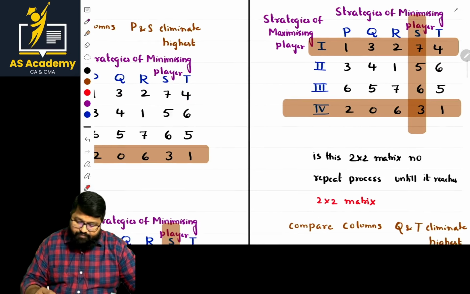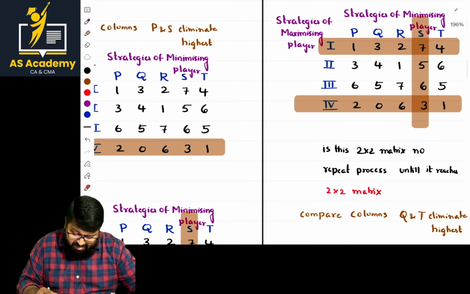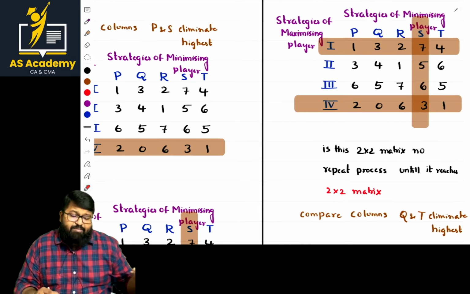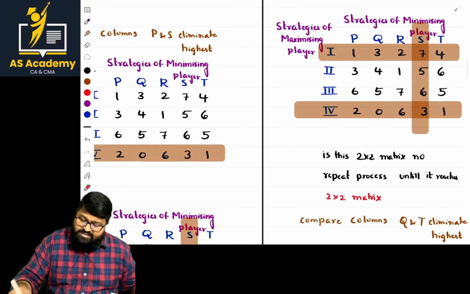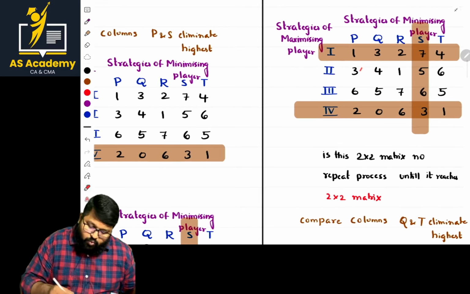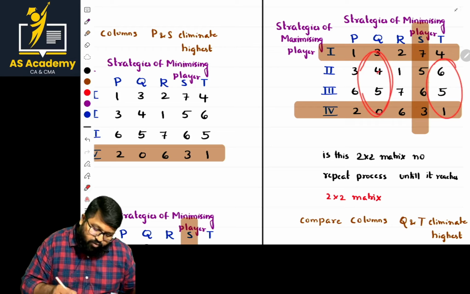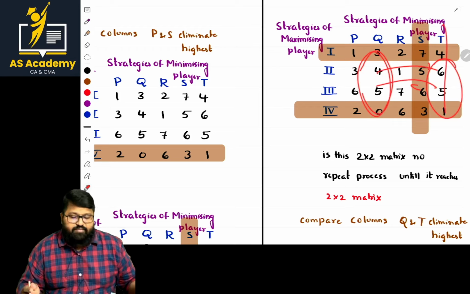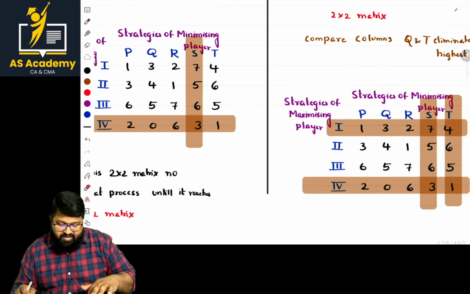Now what is the point? Now we are comparing Q and T. Why compare Q and T? Basically, see the point there. Q values are 4 and 5, T values are more. So straight away we can eliminate this part. Fine. Superb. Now we are left over with this part.